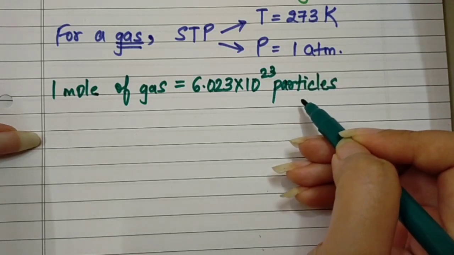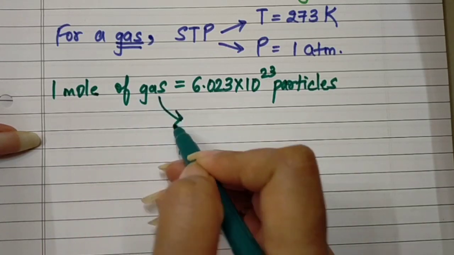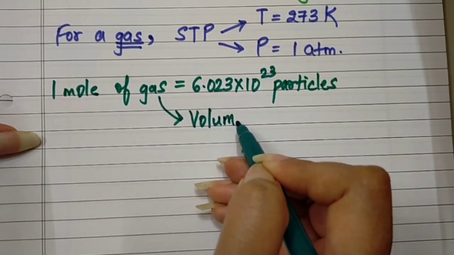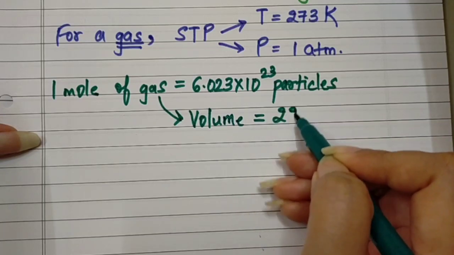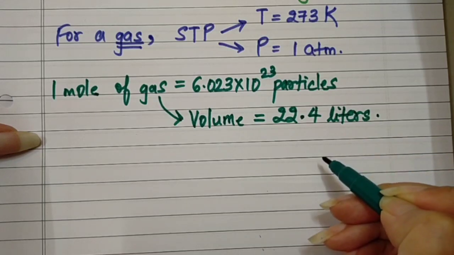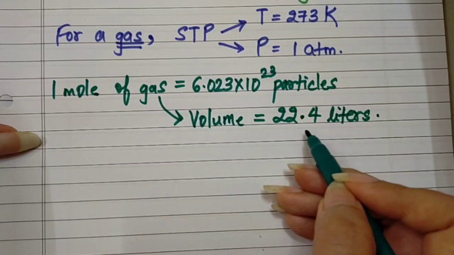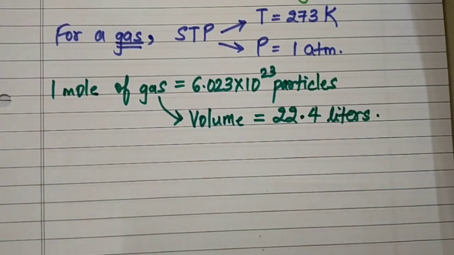And also this 1 mole of gas will make a volume which is equal to 22.4 liters. मतलब 1 मोल ऑफ गैस अगर कोई कंटेनर में है तो वो 22.4 लीटर्स वॉल्यूम बनाएगा, and the condition must be that the gas should be in standard temperature and pressure.